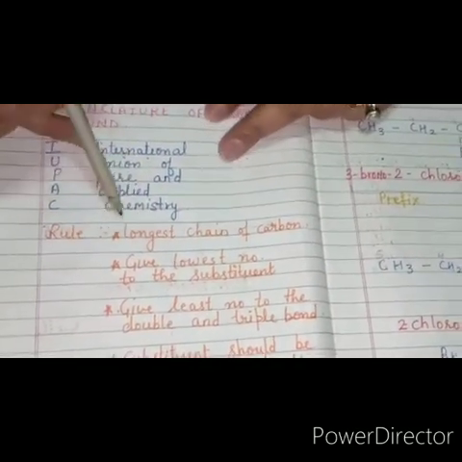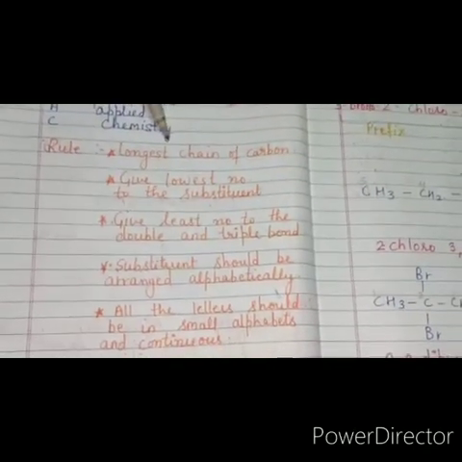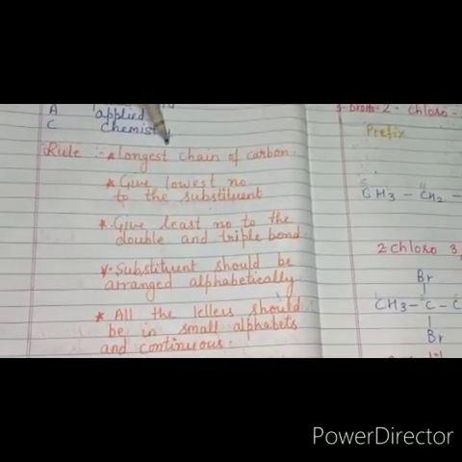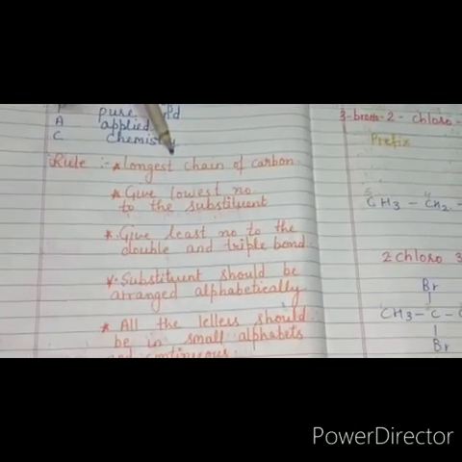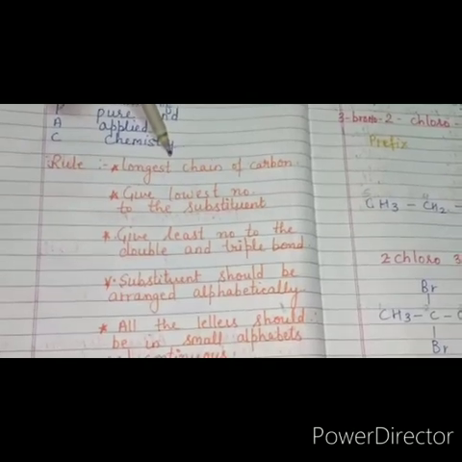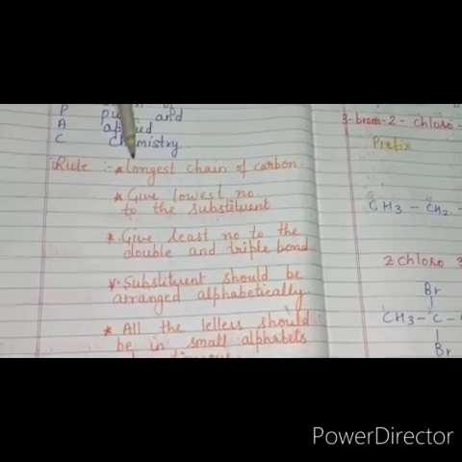So there are some rules. To understand these rules, first of all we should know there are three types of hydrocarbons on the basis of the structure. One is chain hydrocarbon, second is branched hydrocarbons, and third is cyclic hydrocarbons. So the rules are: first rule is